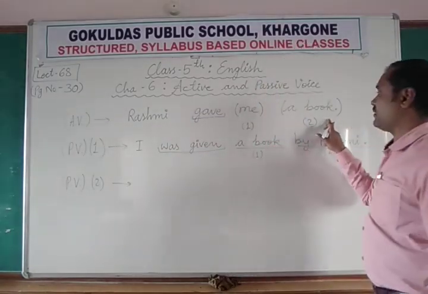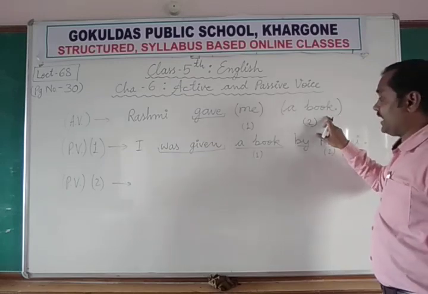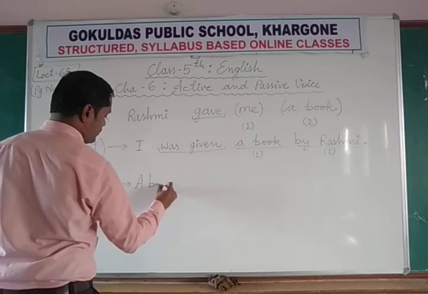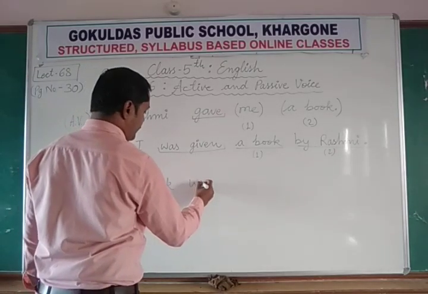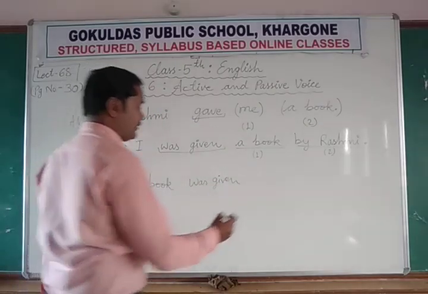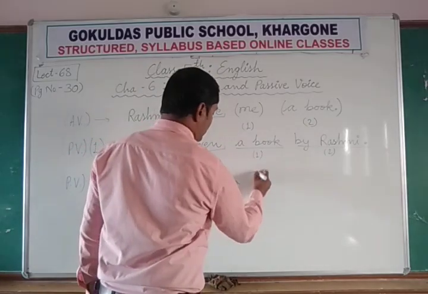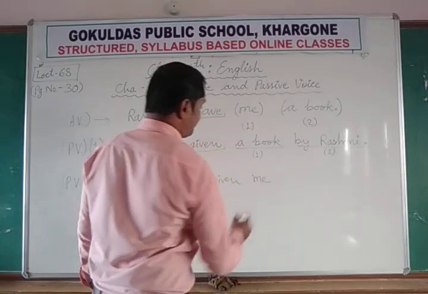If I begin the sentence with the second object, a book: a book was given to me.